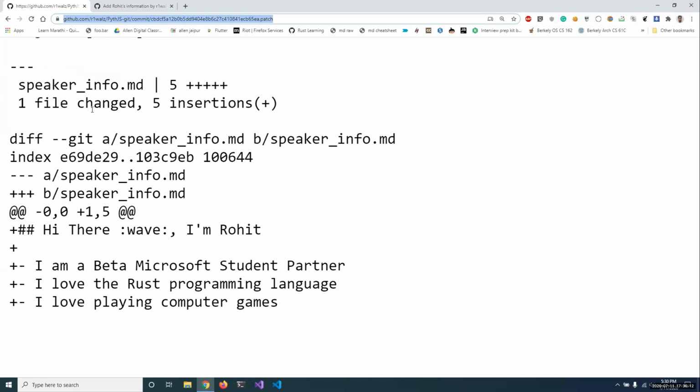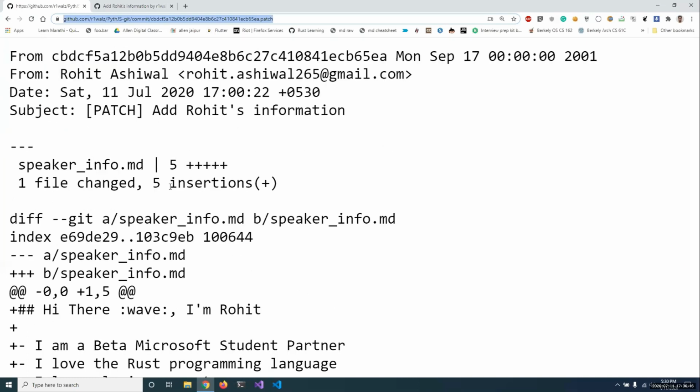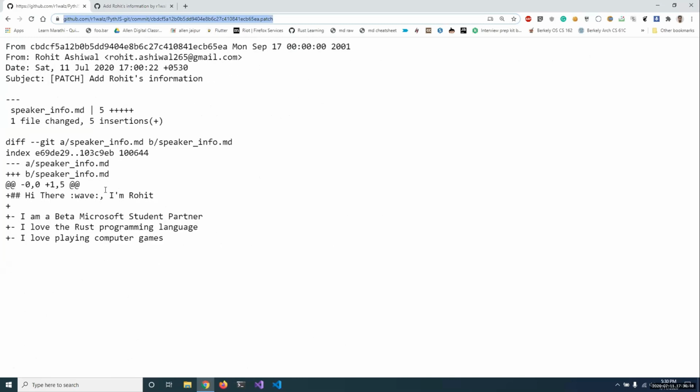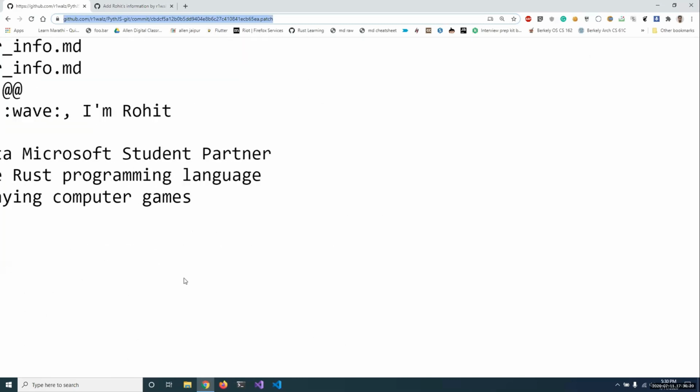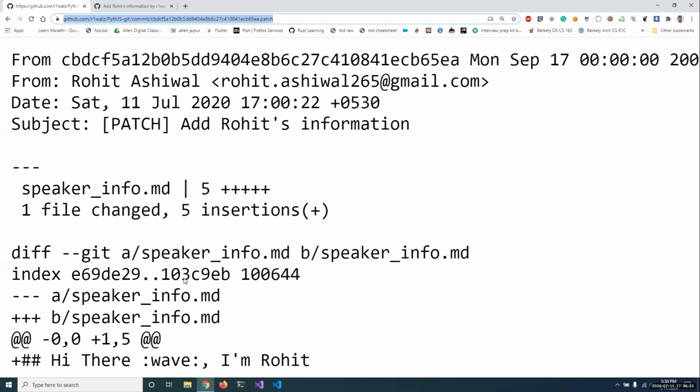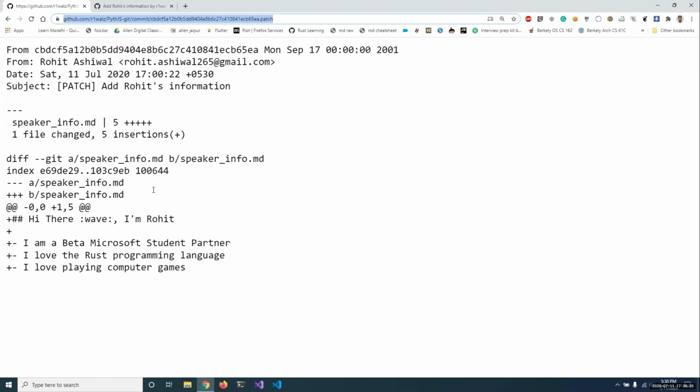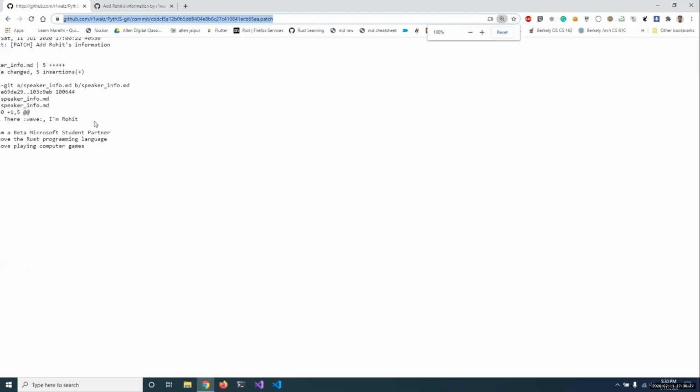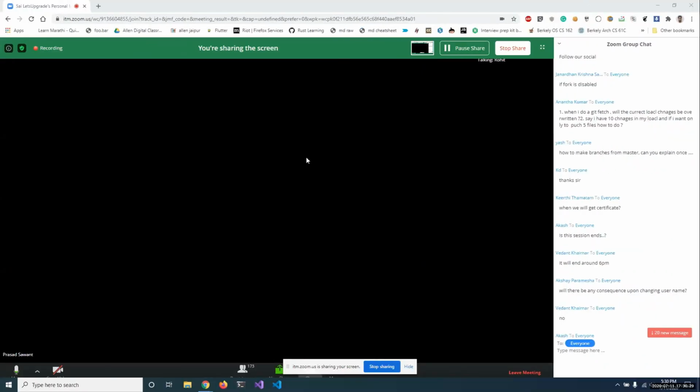And then it contains how my code changed the repository from where it was forked. So this is the kind of patch format I was talking about. You can send this to the maintainer, and he may happily merge it if he likes it. So if fork is disabled, you can always do this.